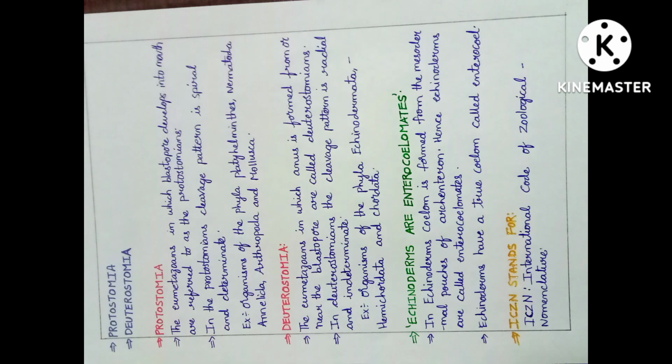Next is protostomia and deuterostomia. Protostomia. The eumetazoans in which blastopore develops into mouth are referred to as the protostomians. Here, eumetazoans means a major division of the animal kingdom comprising all multicellular forms except the sponges, in which blastopore